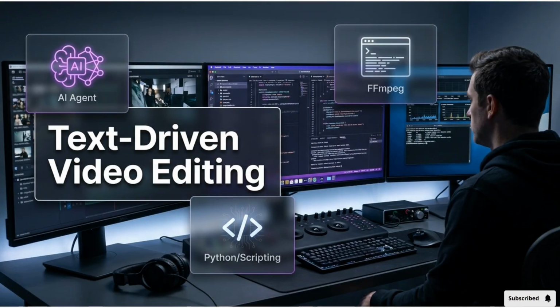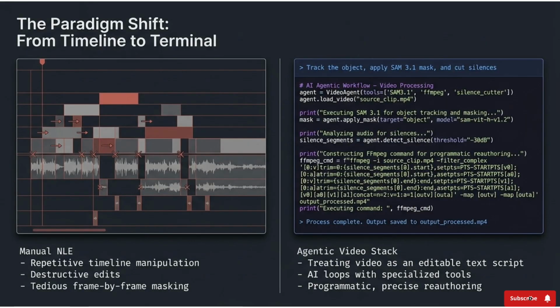This video explores text-driven video editing, where an AI agent, powered by scripting tools like Python and external libraries like FFmpeg, allows for a new way to create and manipulate video content. We are shifting the paradigm from the manual, repetitive tasks of a non-linear editor to an agentic video stack. This new stack treats video as an editable text script, enabling programmatic reauthoring through AI loops and specialized tools.